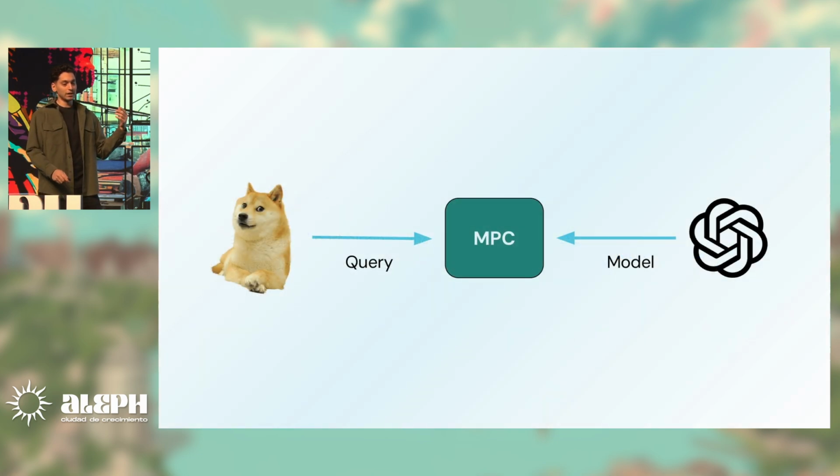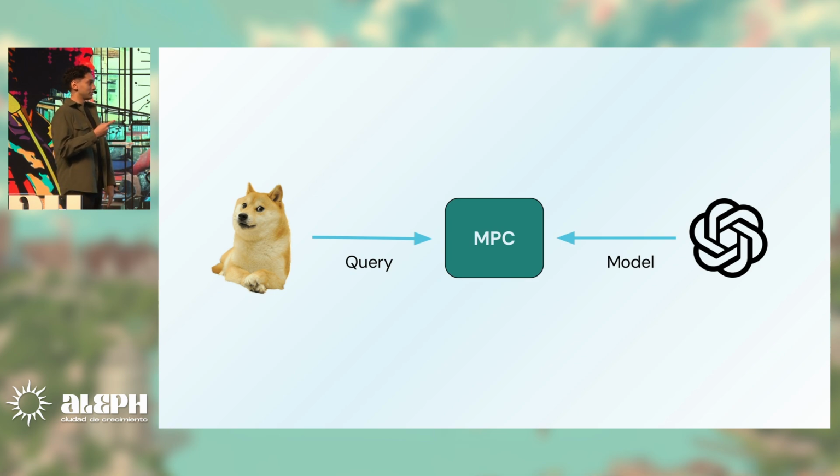But we can also have the model as private information. For ChatGPT, it's also important that its model isn't spread around. They spend a lot of money trying to train this thing, and they will protect it. So they won't give it away for you to run your queries locally. That would solve the problem, but they won't do it.